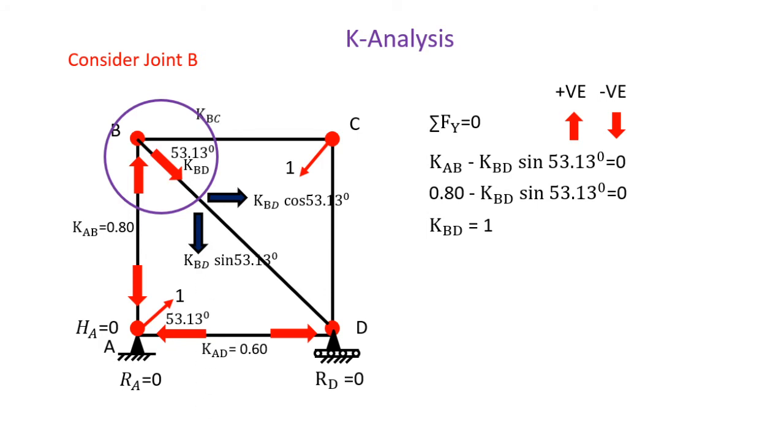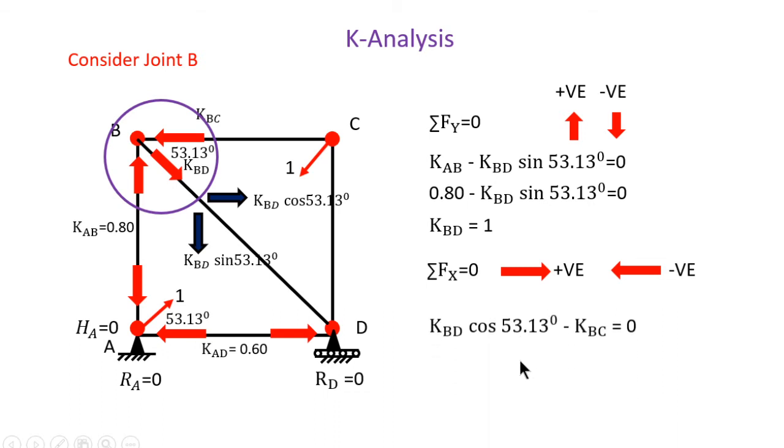Now the next force is KBC, and assume the direction of KBC is towards the left. This force is horizontal, so apply the sigma Fx condition, towards right plus and towards left minus. Here the horizontal component KBD cos 53.13 is toward the right, so it is positive, and this KBC is toward the left, so it is negative, and the summation is 0.